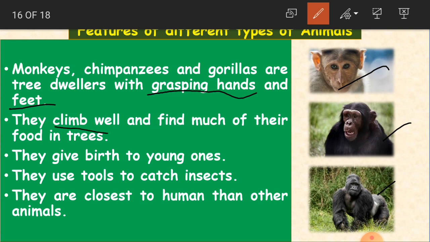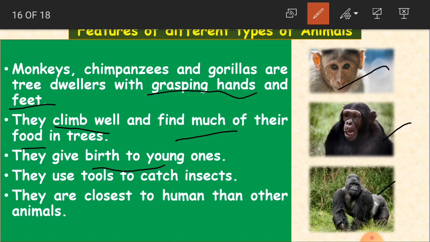They climb well and find much of their food in trees. Where are they getting the food from? They get food from the trees. Clear, children? Leaves, fruits, vegetables, whatever is on the trees, they take as their food. They give birth to young ones, so these animals are also in the mammal category.